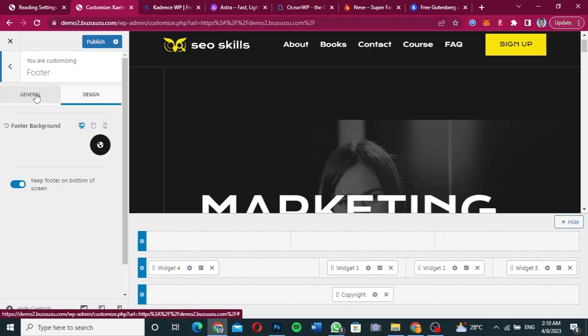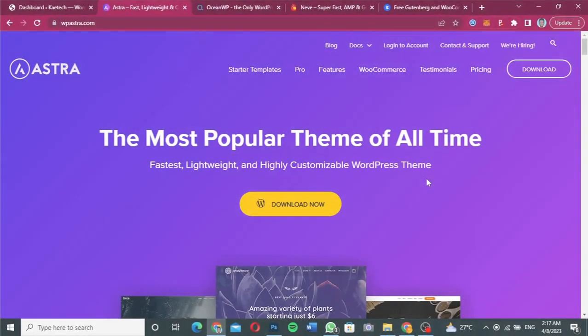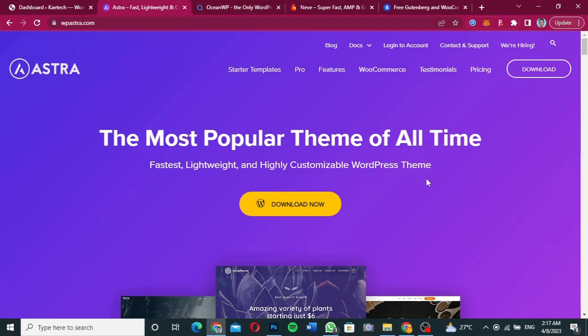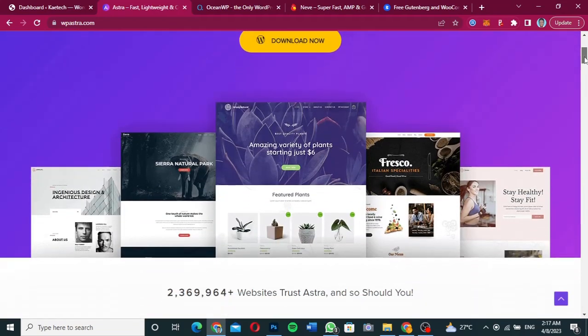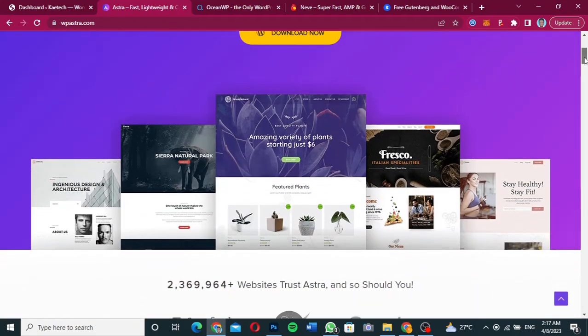The next theme that we're going to talk about is the Astra theme. Now, for those of you who are WordPress users, you will know that Astra is, of course, the most popular theme of all time. When it comes to a highly customizable WordPress theme, Astra is one of them. It is fast, lightweight, and highly customizable. It means that you can customize it using your favorite page builder. It is free to use, even though you have a pro version, but the free version is all you need to start creating a beautiful website.